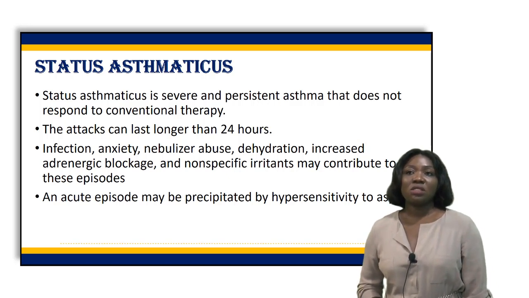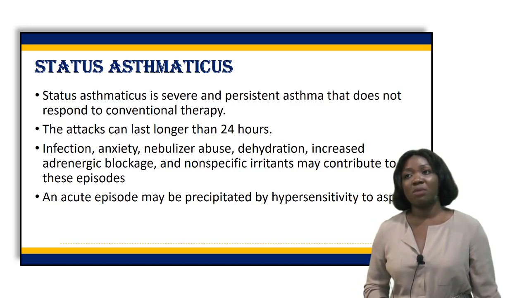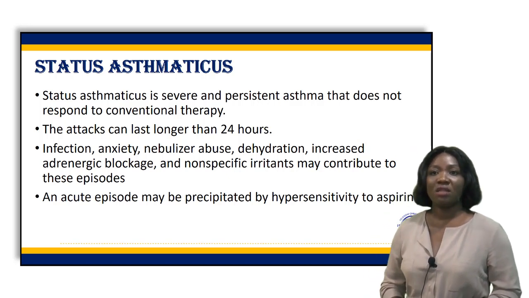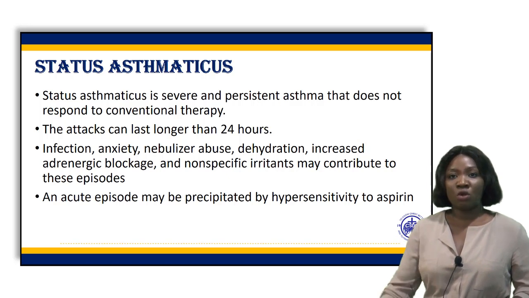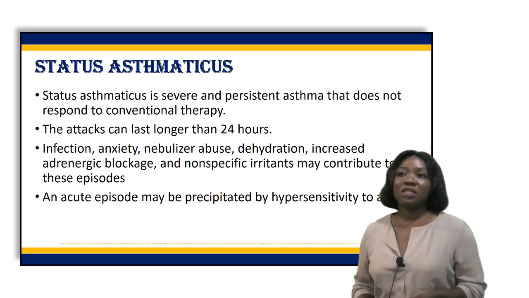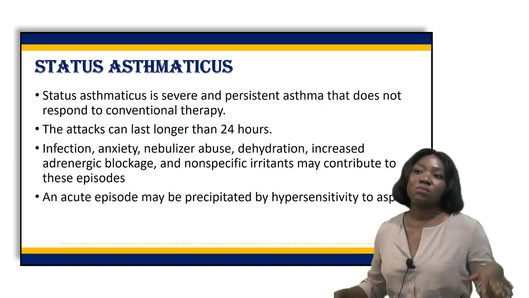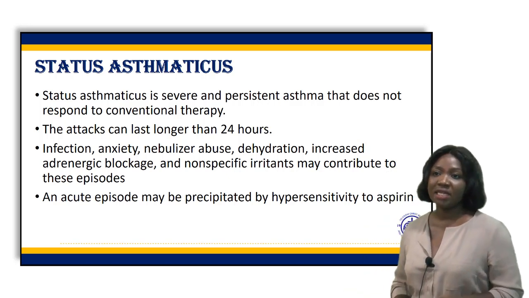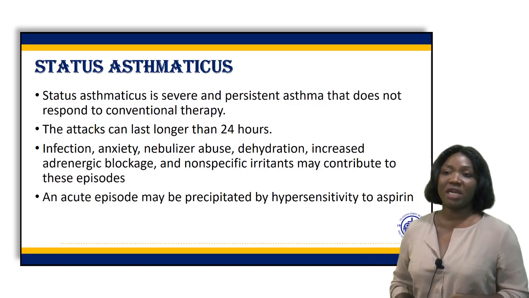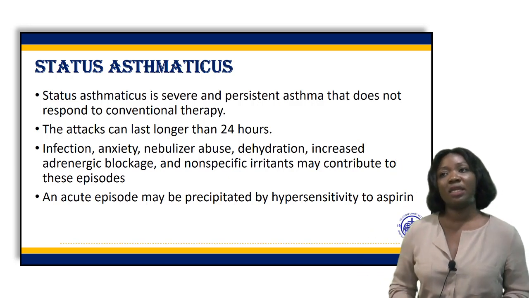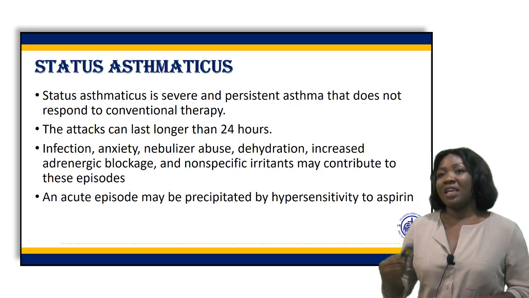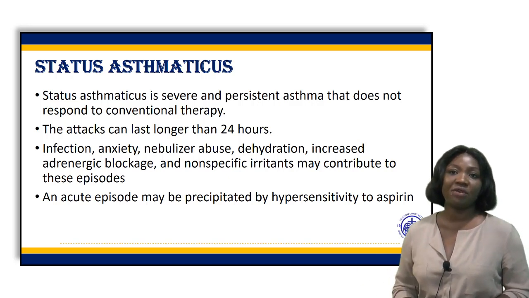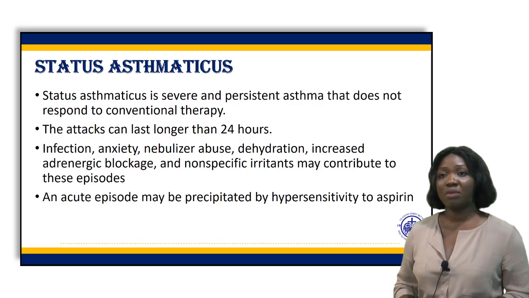Status asthmaticus is a severe form of asthma which does not respond to conventional therapy like normal asthma. In status asthmaticus, there is vasoconstriction which leads to mucosal edema, excessive mucus production, and bronchospasms, and the patients do not respond to bronchodilators or the conventional therapy used to manage asthma.